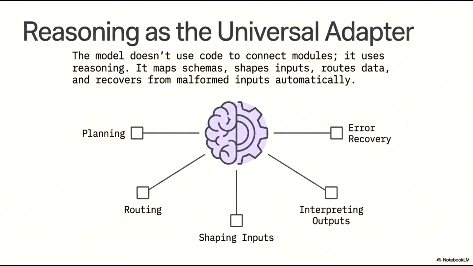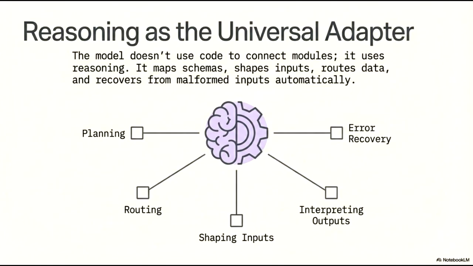cognitive integration. Rather than relying on rigid scripts to link disparate modules, the model leverages its inherent reasoning capabilities to map schemas, shape inputs, and route data autonomously. This intelligence allows the system to recover from malformed inputs automatically, ensuring continuous operation without manual intervention.